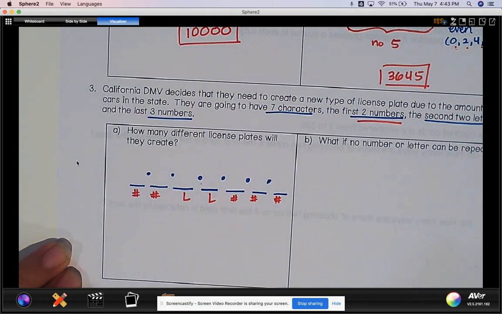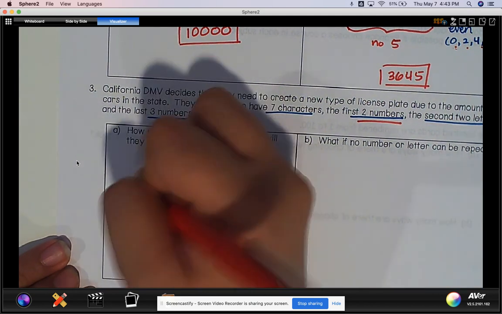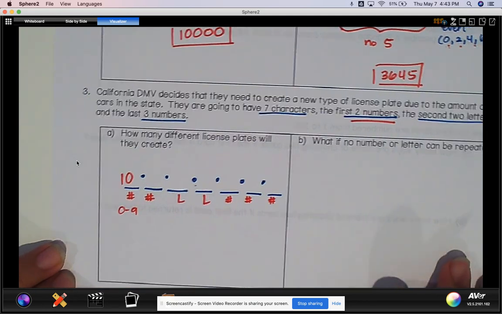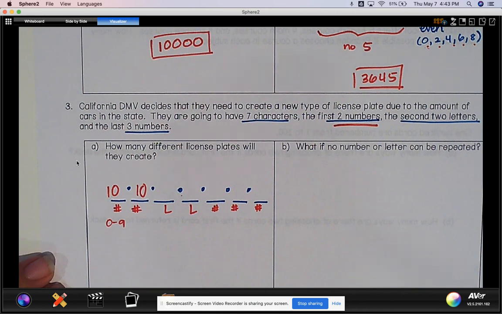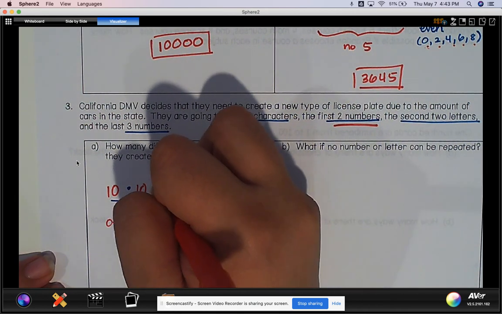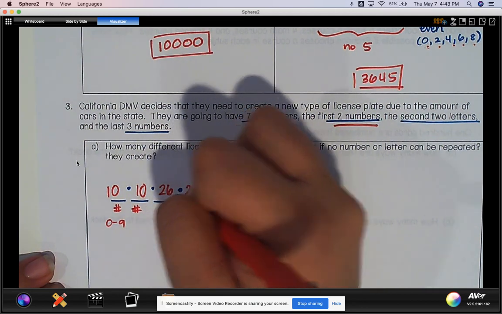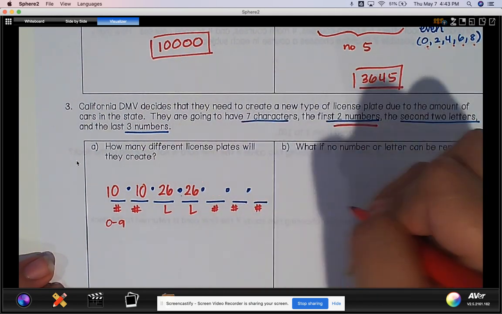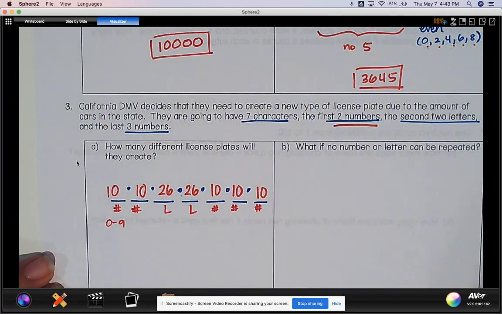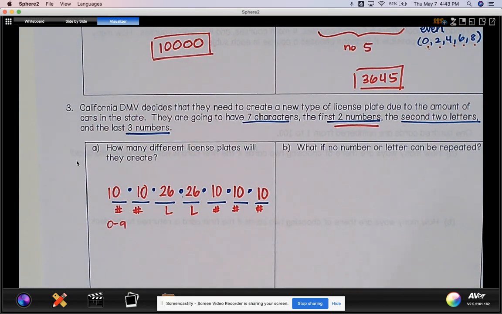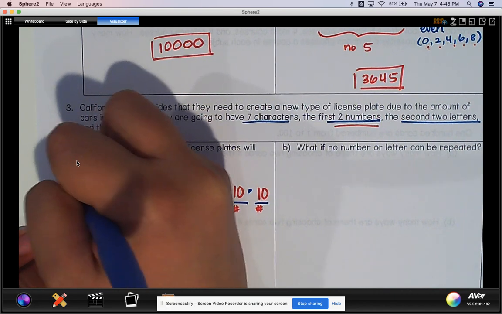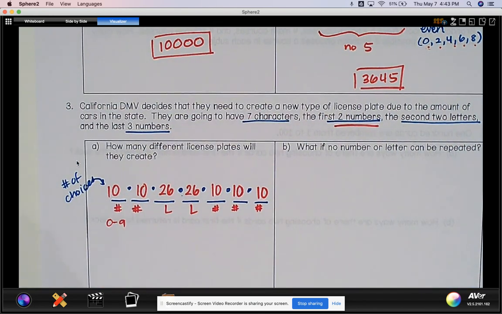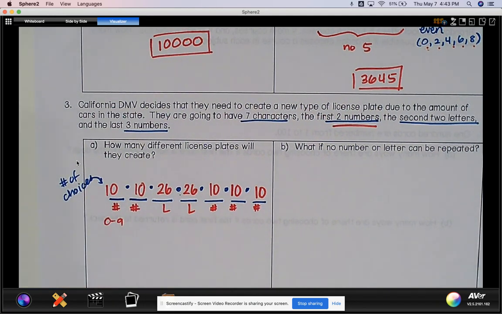Because we are going from 0 through 9, that means I have 10 digits I can choose from. For the next one, I again have 10, but then I switch it up. Now I have letters. Well, there's 26 letters in the alphabet. So for the next one, I will again have 26 letters to choose from. And for all the other digits, I have 0 through 9 to choose from, which means there's 10 numbers to choose from. Again, remember that all these numbers up top mean the number of choices. I'm not necessarily picking the number 10. I'm saying that if I have to pick a number, I have 10 options or 10 choices.